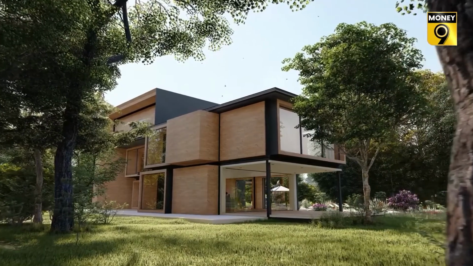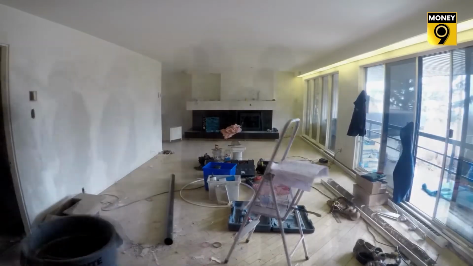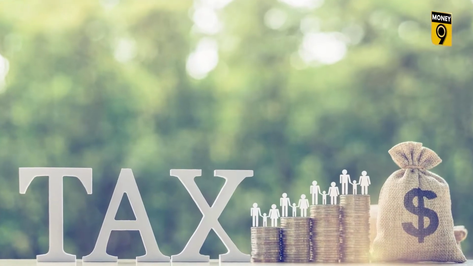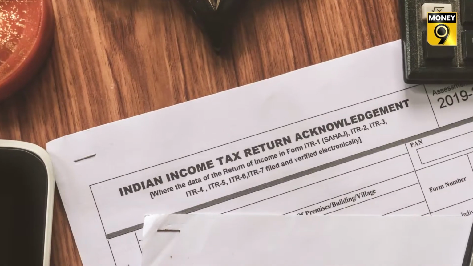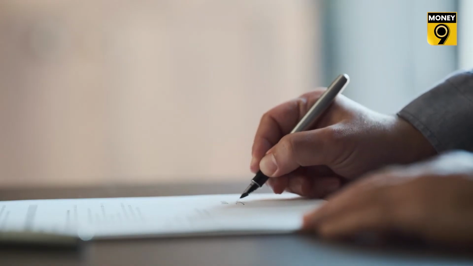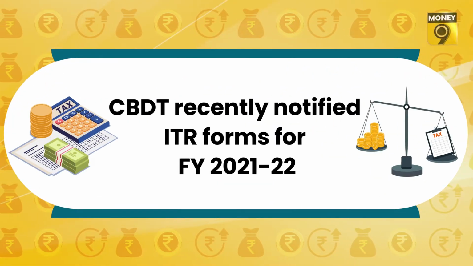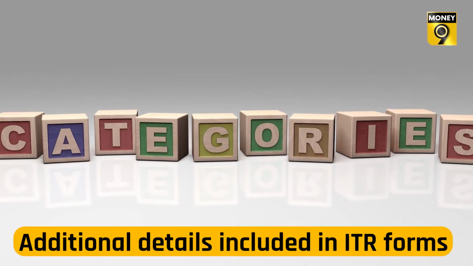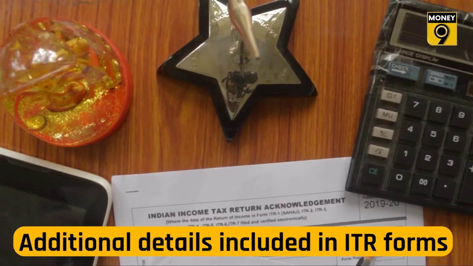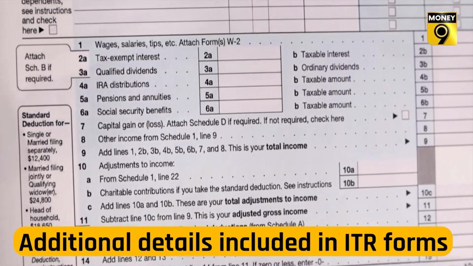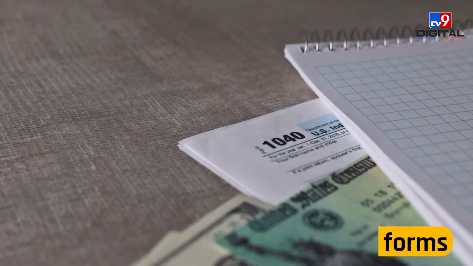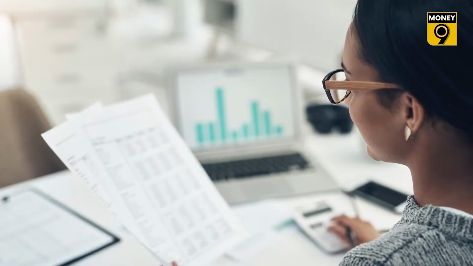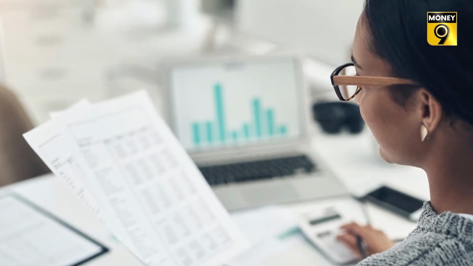Not just Ashish, but many other taxpayers like him want to get some clarity over these new tweaks made in the ITR forms. CBDT has recently notified ITR forms for assessment year 2022-23 corresponding to the financial year 2021-22. While ITR forms for different categories of taxpayers do not change, there are some additional details that require attention. If these changes are not known, then it is possible that you may have some problem in filling the form. Let's find out what exactly these new additions are all about.